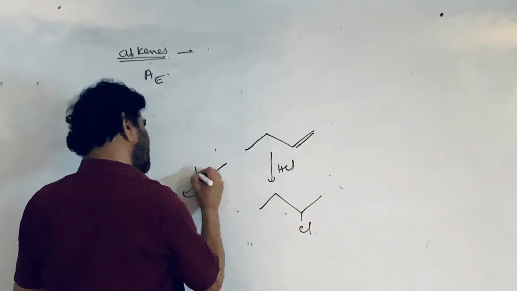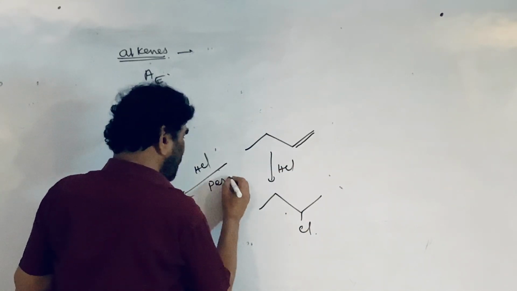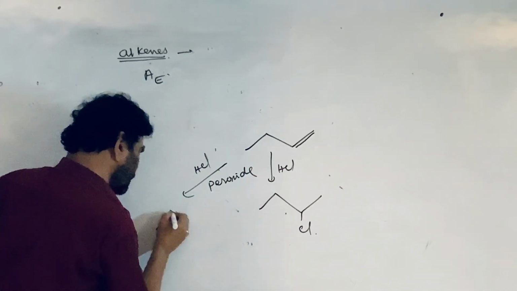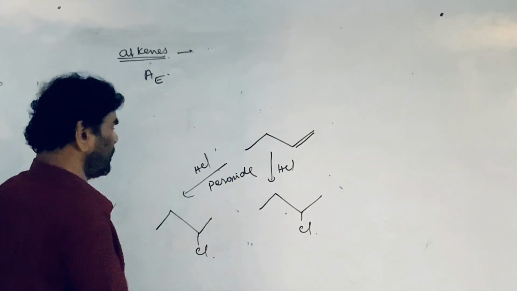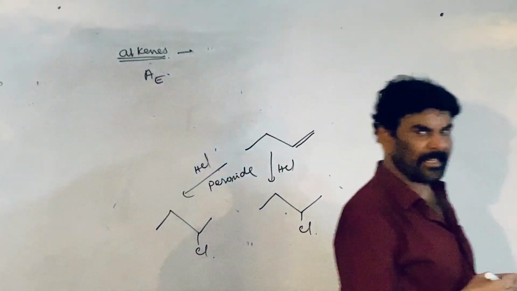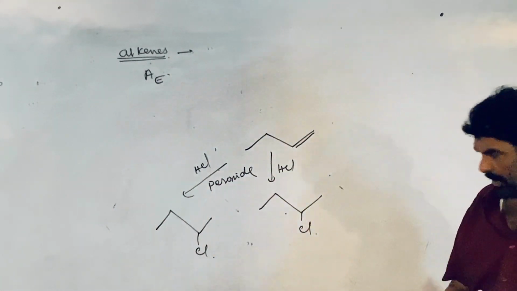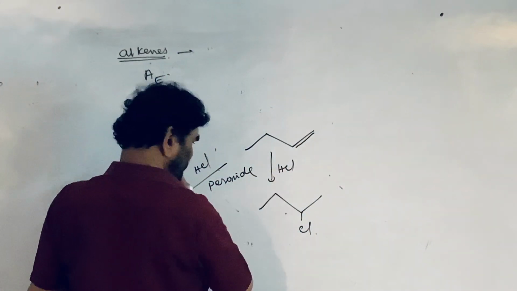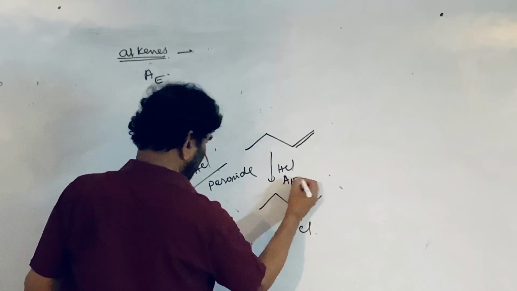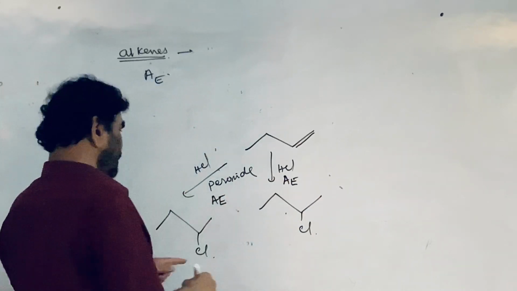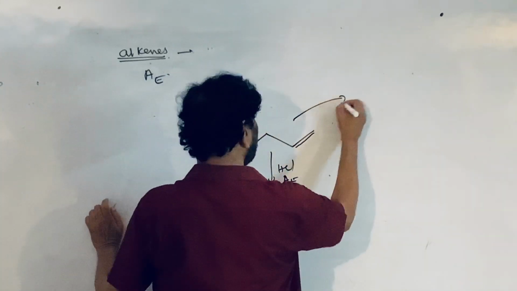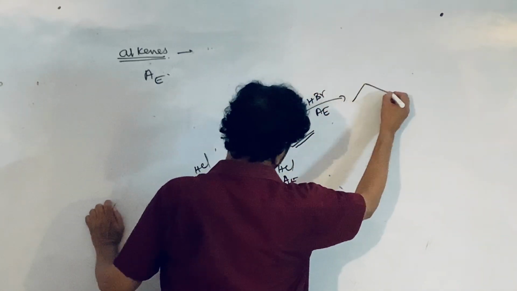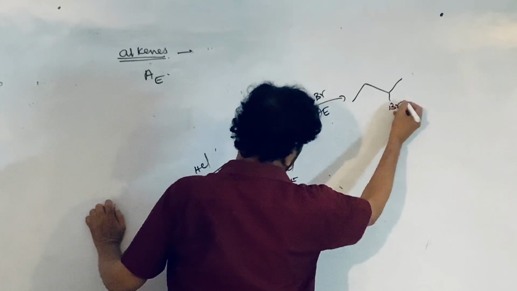If you take HCl in the presence of peroxide, it has no effect at all. Here also the same product is formed. So the behavior of HCl in the absence and in the presence of peroxide is the same. This is an AE reaction, and this is also an AE reaction. But on treatment with HBr, that is an AE reaction, and the addition takes place according to the Markovnikov rule, with Br here.